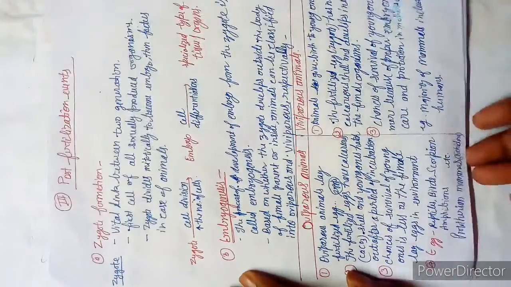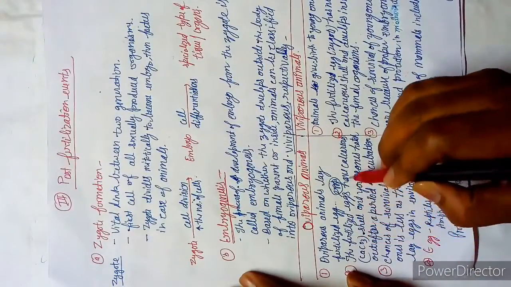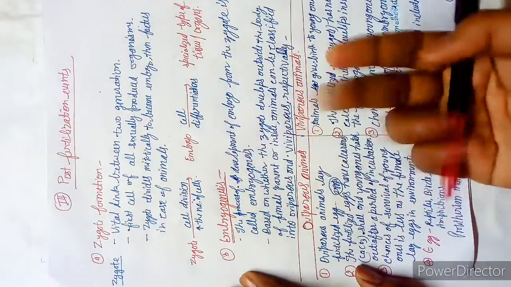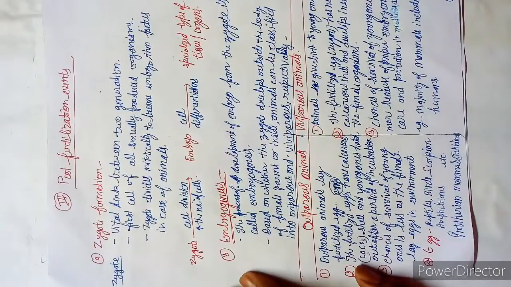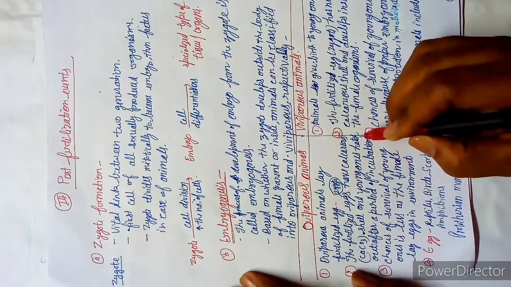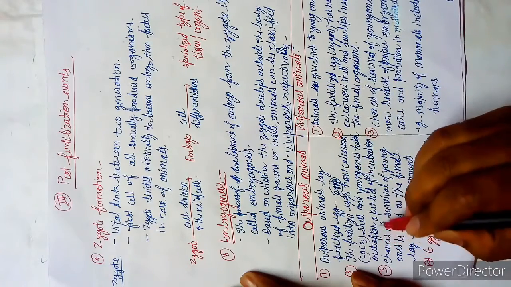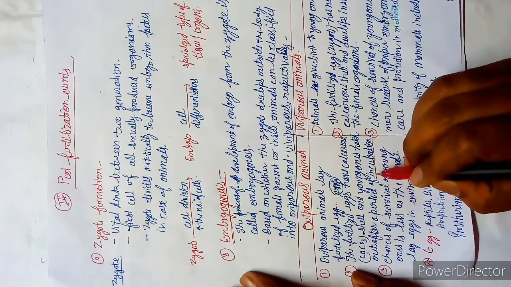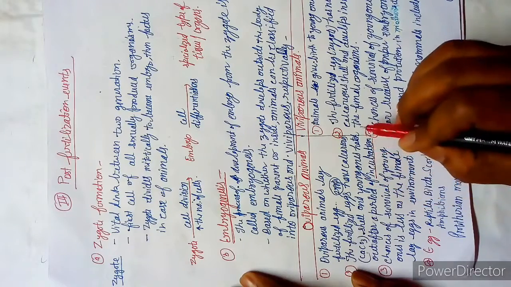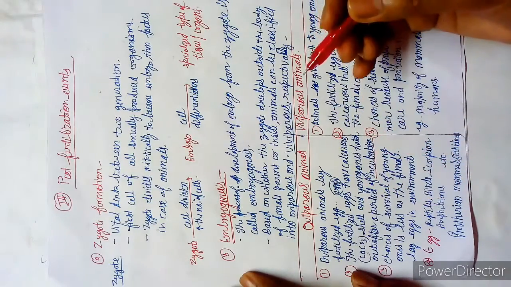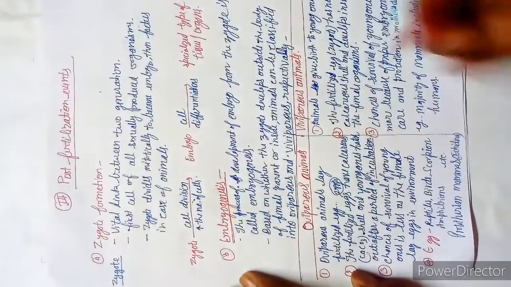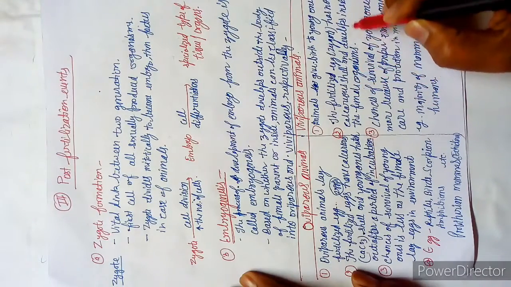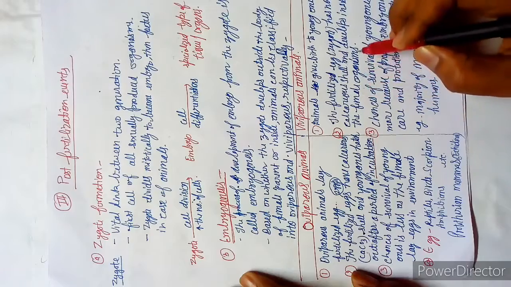Just read out these differences. Next, the fertilized eggs have a calcareous shell, meaning CaCO3, as we break the shell of the egg, which is calcium carbonate. The egg and young ones hatch out after a period of incubation. Incubation means the period between zygote formation and the young ones coming out of the hatched egg. Here, the fertilized egg zygote has no calcareous shell and develops inside the female organism.